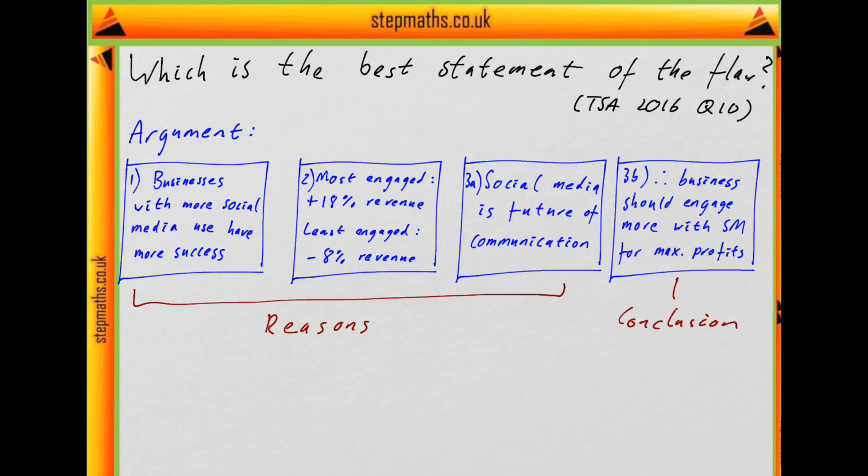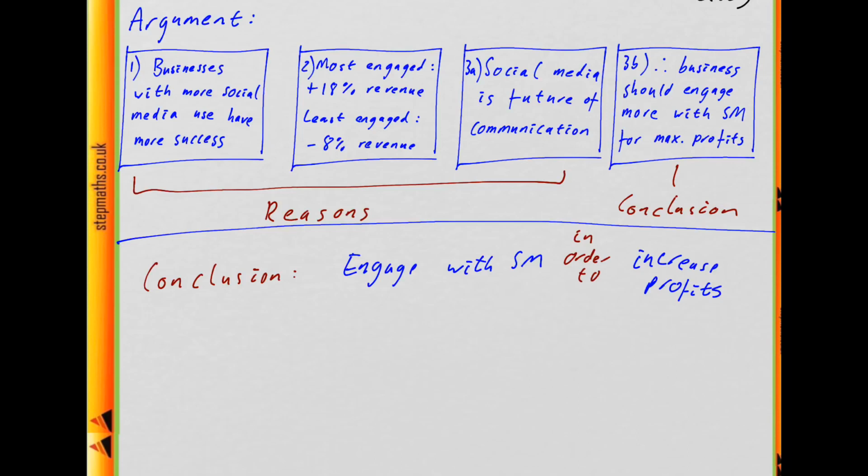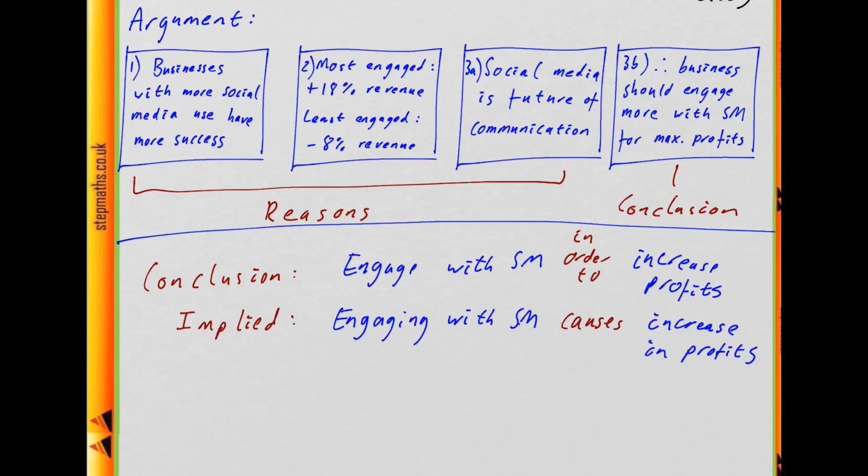Okay, so where could we possibly find a flaw with this? Well, first it might help to think about exactly what's going on in the argument. Why are they trying to draw this conclusion based on these reasons? And the conclusion is of the form, do something in order to do something else. So they're saying the businesses should engage more with social media in order to increase their profits. And when you have this in order to statement, you're normally making an assumption or an implication about causation. So what's implied is that engaging with social media is what causes an increase in profit.